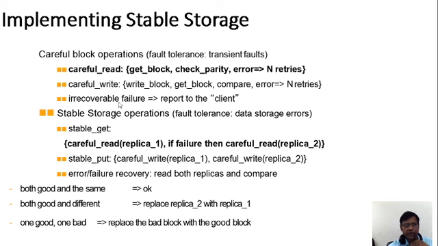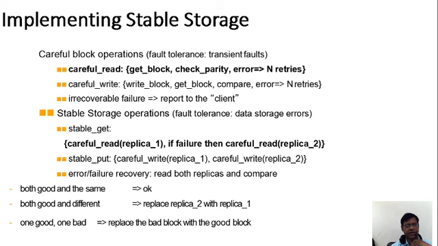Okay, so careful read and careful write. Careful write means write block and get block, compare, that is the packet in the initial stage to the execution of the packet of read and write and get and put. This is the sequence of the packets transmitting from source to destination, where fault tolerance happens. Fault tolerance: careful read and careful write and stable get and stable put.